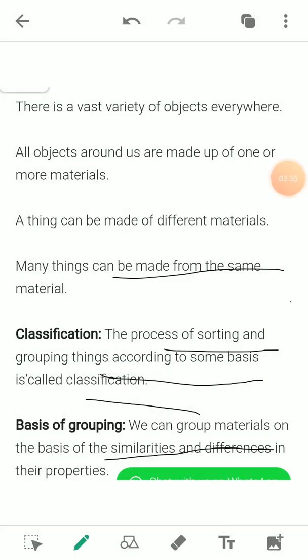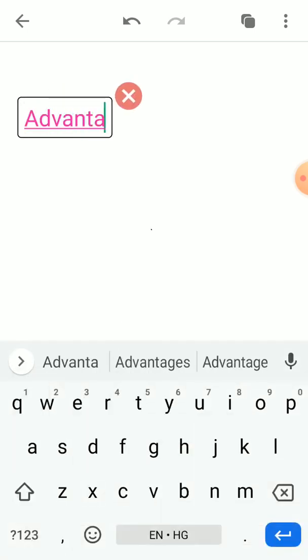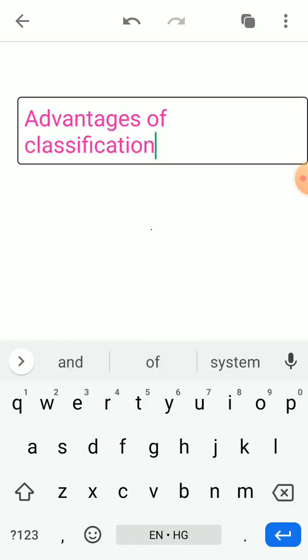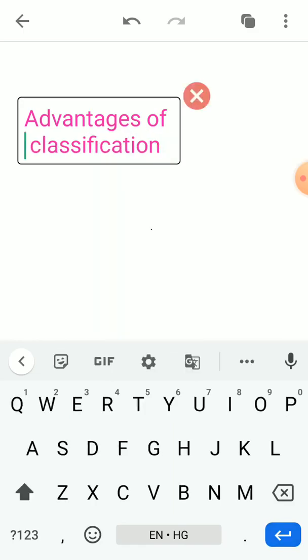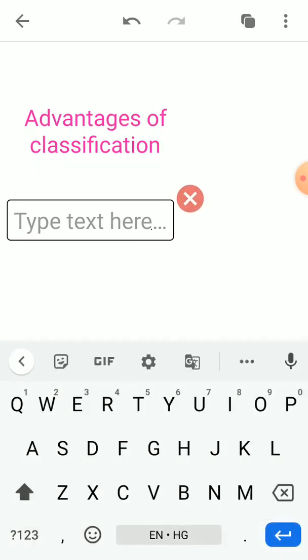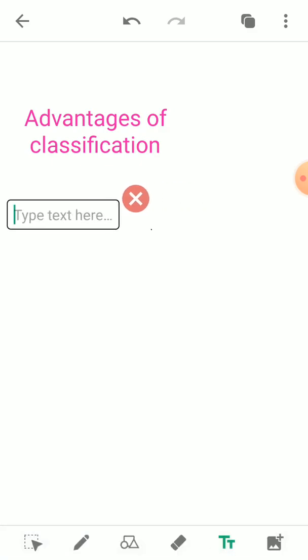Now when we classify things, what are the actual advantages of classification? So what is the first advantage? The classification of objects into groups makes it easier to locate them and to work with them.